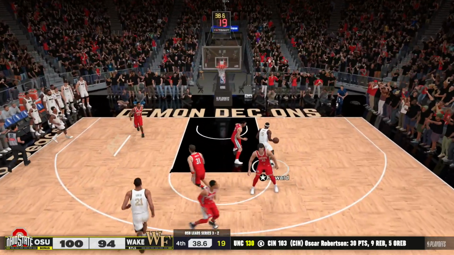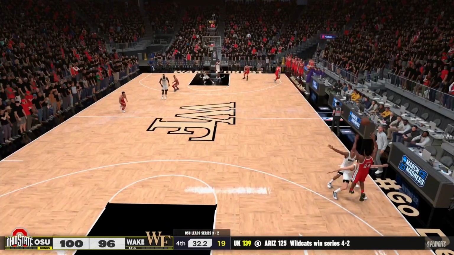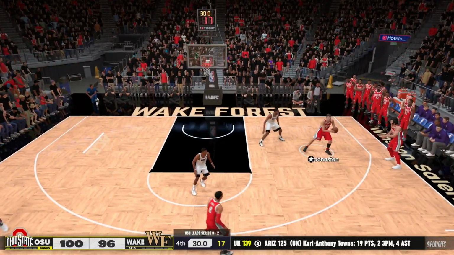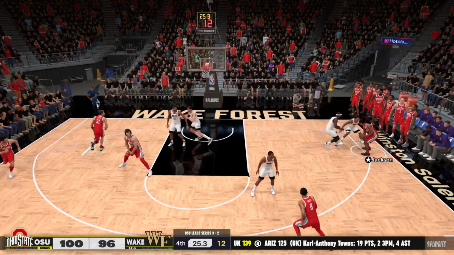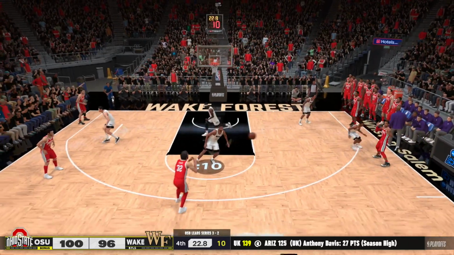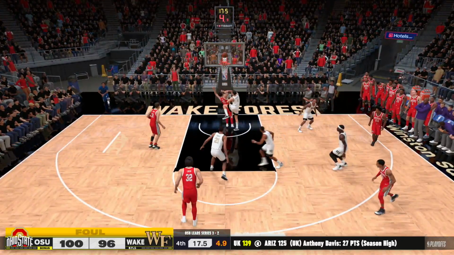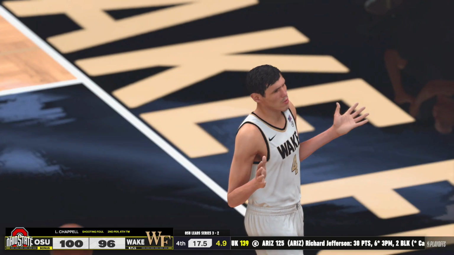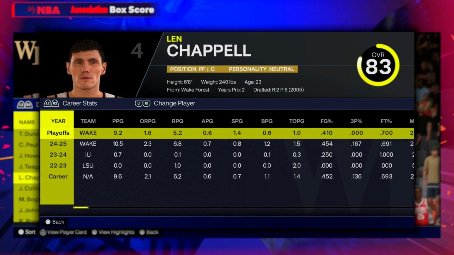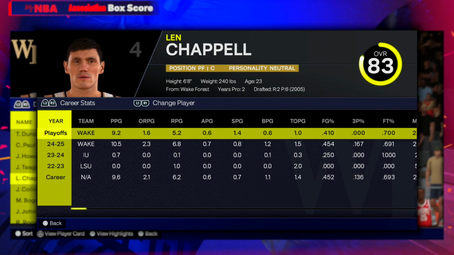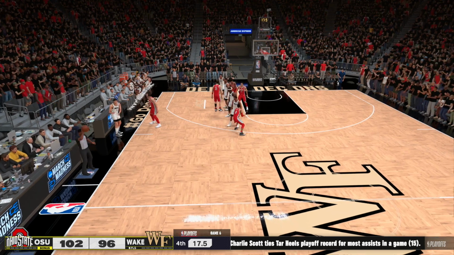That's Josh Howard, former Dallas Maverick, going to work for Wake Forest. Good little Euro step. Okay, let me hold on. Jeff Teague, the GOAT podcast storyteller, is out there. That was not a turnover. Are you kidding me? That was such a good double team. Jim Jackson in the corner. I like Jim Jackson's commentary. Okay, chill. Mike Conley, man, Wake is going aggressive with these double teams, and they foul. Oh, Ersan. What? Oh, that's so funny. It's not Ersan Ilyasova. It's this OG named Len Chappell. He's an 83 overall. You know, he's just long lost twins with Ersan Ilyasova. Don't worry about it. He fouled John Havlicek, though.